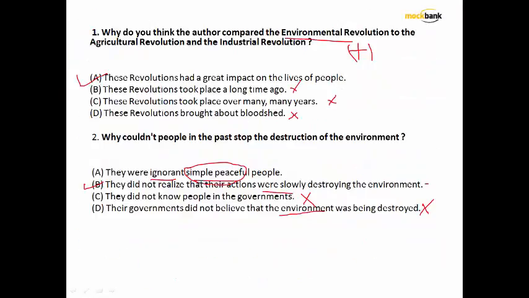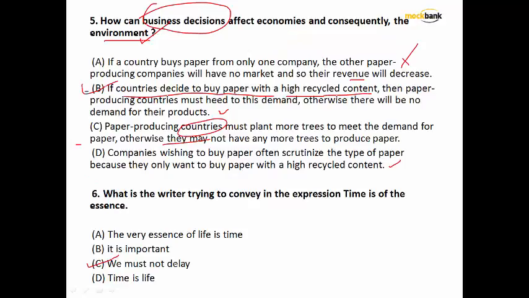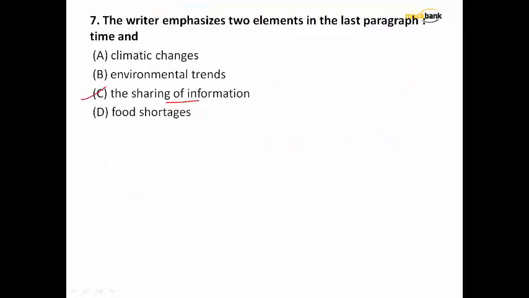RC1s. Question number 1 should have been attempted. Question number 2, I would have been very confused between option A and option B. Even T was confusing. In the first reading I probably could have left this question. Question number 3 was an easy one. Question number 4 was an easy one. Question 5, I would have definitely left and I would not have regretted it. Question number 6 was easy. Question number 7 was also easy. So out of 7 questions, if you're getting 4 to 5, that's a very good score. 3 is average. Anything below 3 should need some kind of attention from your side.